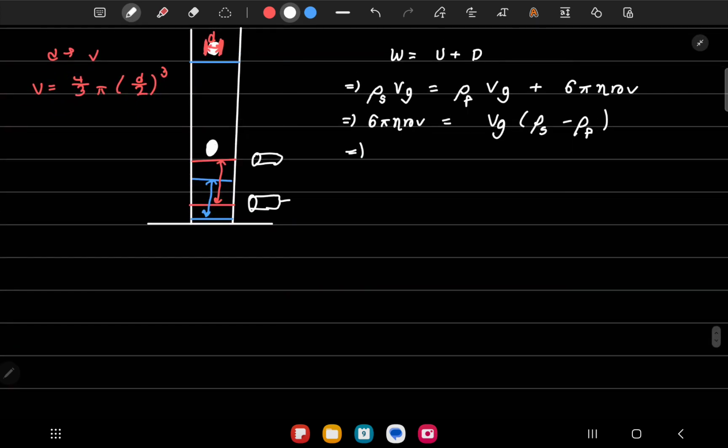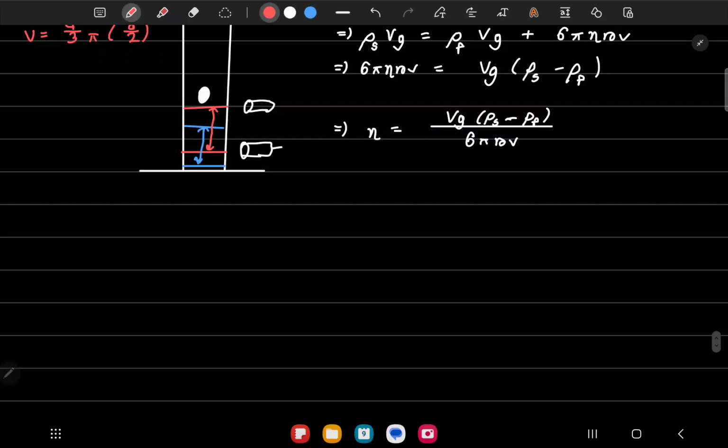Now depending on the variable I have to find, I might be asked to find the terminal velocity by having a known value of viscosity, or might have to find the viscosity. If I have to find the viscosity, I'll divide both sides by 6 pi rv. So eta will be equal to Vg times density of solid minus density of fluid, divided by 6 pi rv.